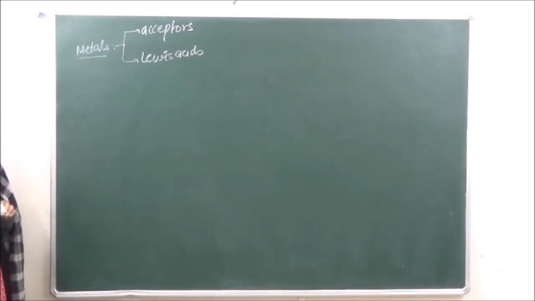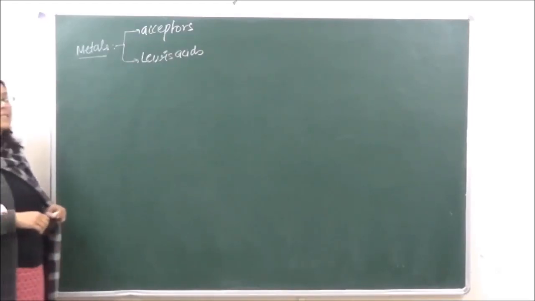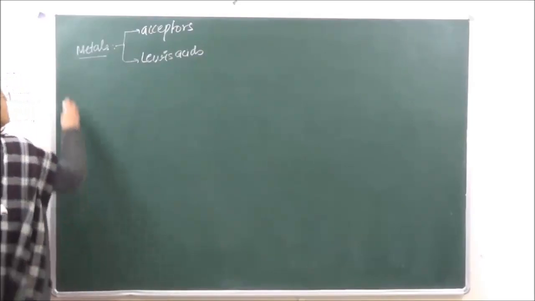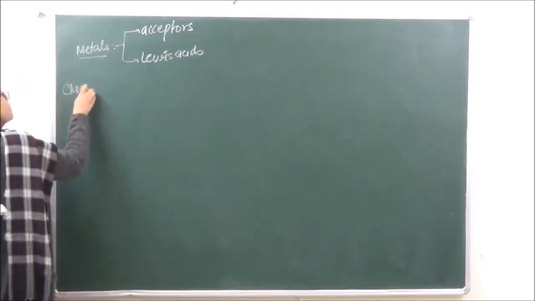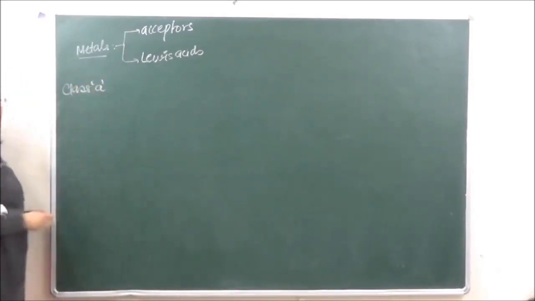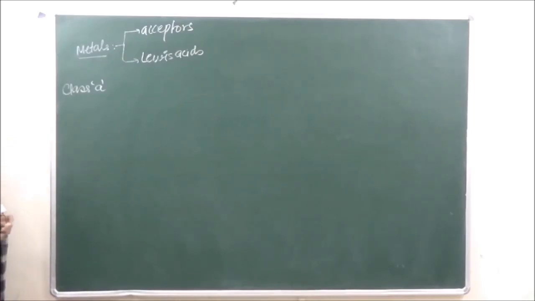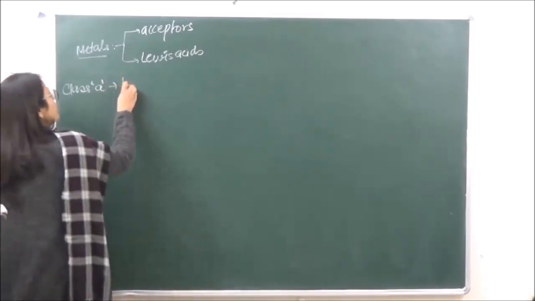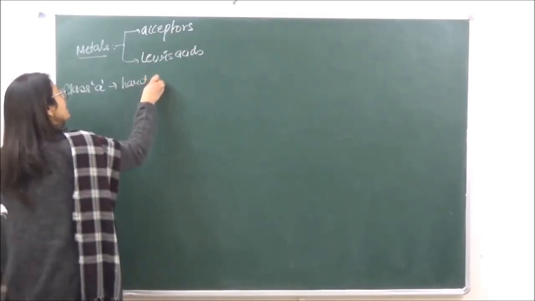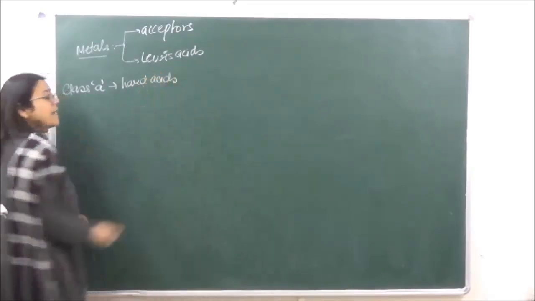Now on the basis of their acceptance power, we classify the metals. Class A metals are known as hard acids.